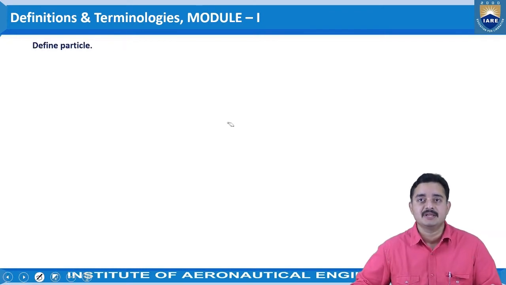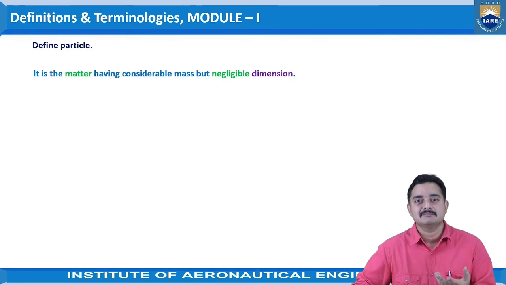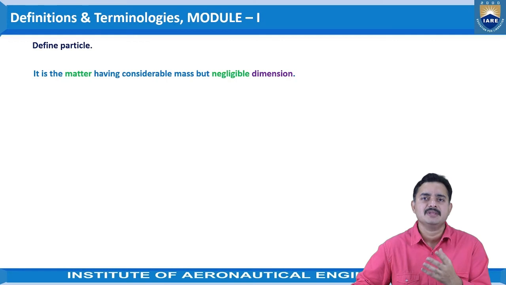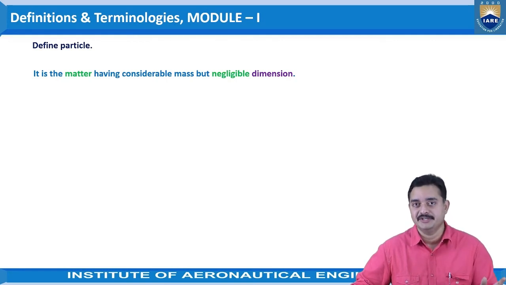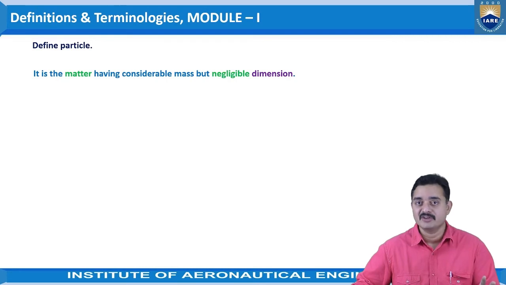Coming to the next one, define particle. The definition says, it is matter having considerable mass but negligible dimension. As we have discussed, a particle is a very, very small thing, and in an engineering mechanics problem, the particle is the name given to the body which we are going to study. The body being considered in that problem, we give the name particle.